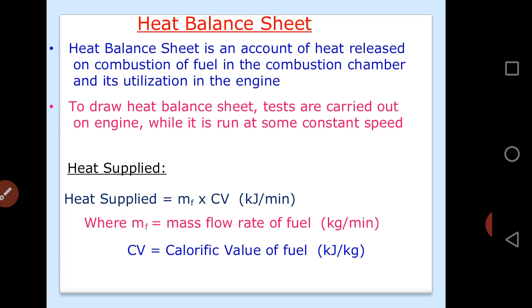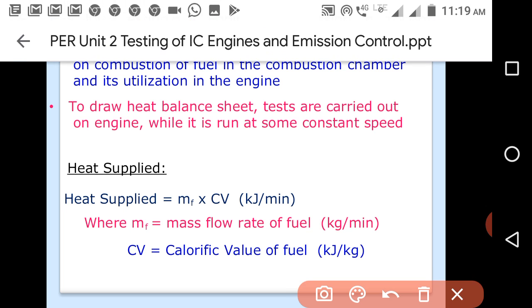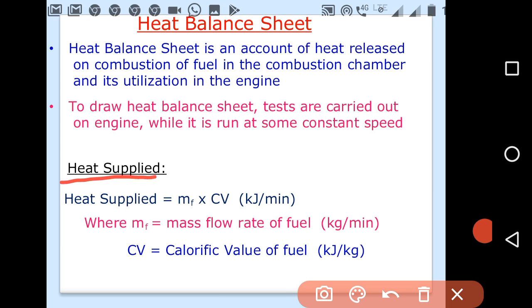For the mass flow rate of fuel we have to use different methods so that we can find it. We can use strain gauges with the help of some measuring fuel task bar, and by using the strain gauges we can find the mass flow rate of the fuel. So these are the heat balance sheet measurements we are doing. Here you can see this is the heat supplied. So how do we find the heat supplied? Mass of fuel into calorific value.